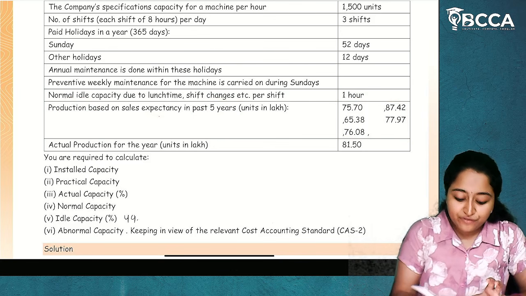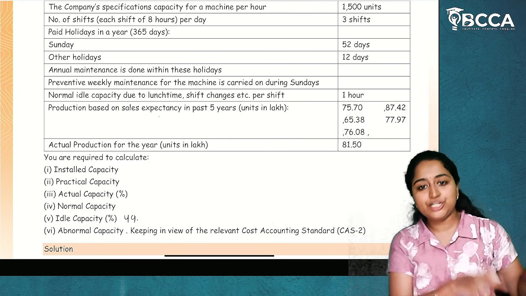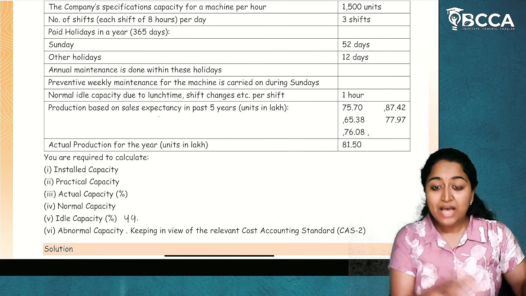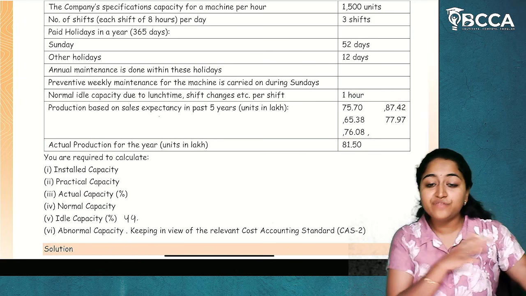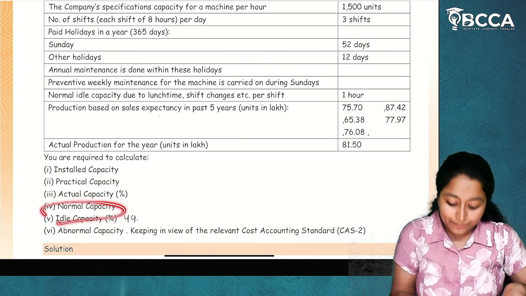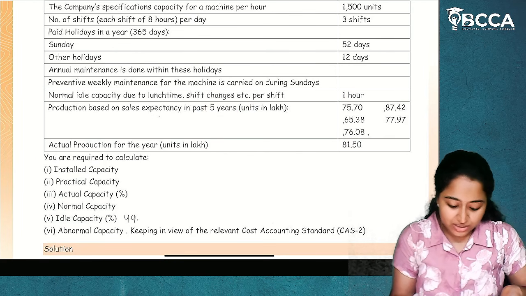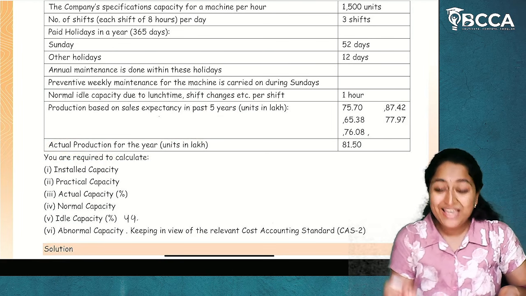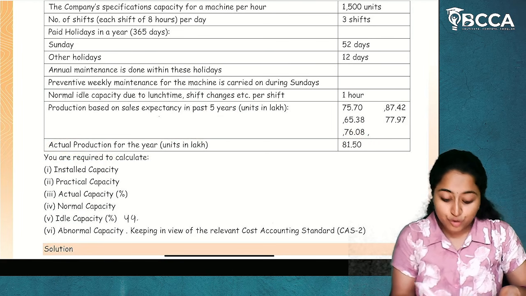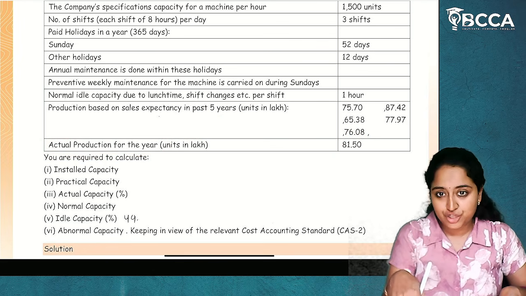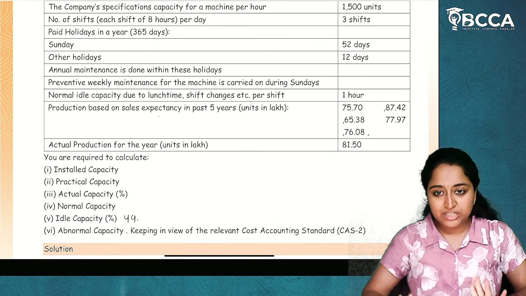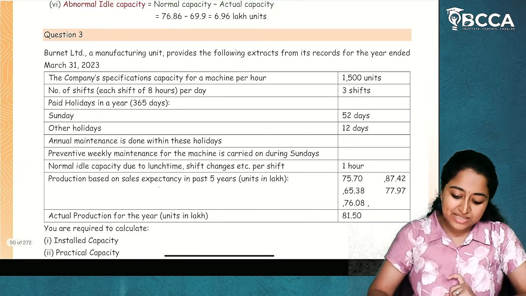Now why they have given us the past actual capacity? Because by taking the average of these actual capacities, we will be able to determine the normal capacity. So because of this they have given us. And actual production for the year 81.50. So this is the actual production, which is called as actual capacity. I hope it is clear. So these are given to us.